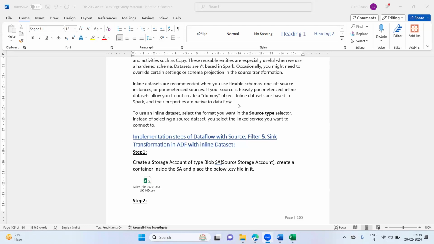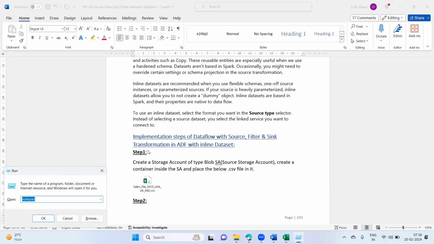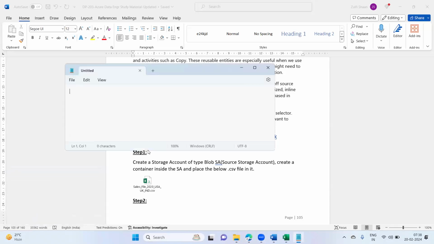Source transformation. See, implementation steps of data flow with source, filter, and sink transformation. The source transformation, the name itself is telling very clearly, is used to fetch the data from the source system.